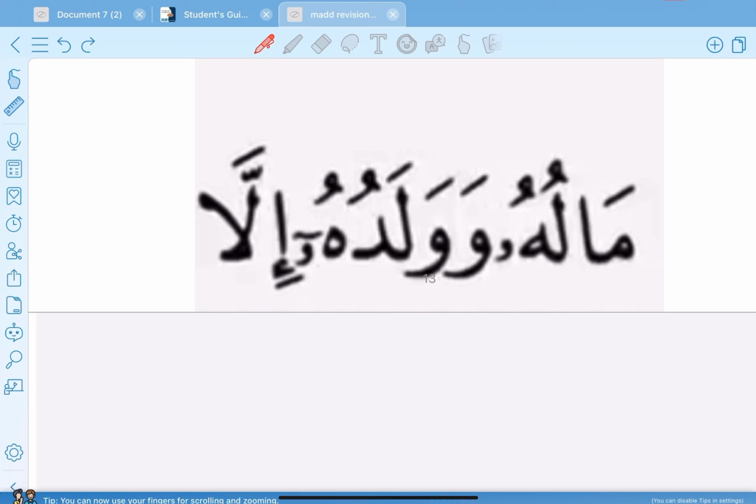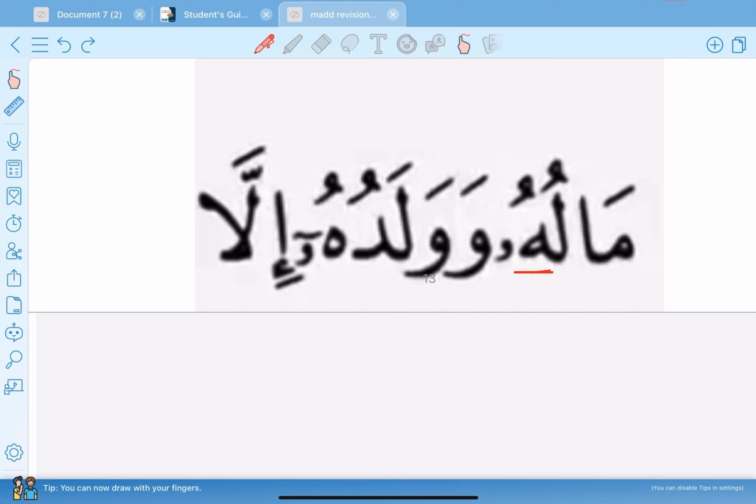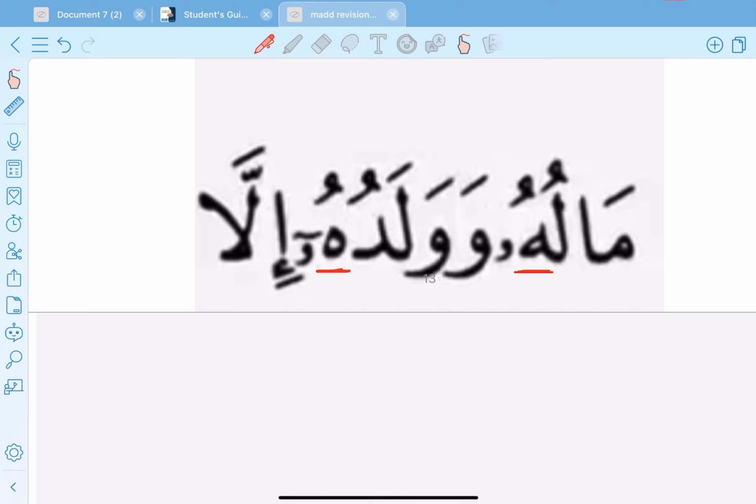ماله وولده إلا. I can see 2 ha here and here. Okay, so let's start with the first one. Number 1, is this ha additional or not? Yes, it's additional. Number 2, is it voweled by kasra or dhamma?